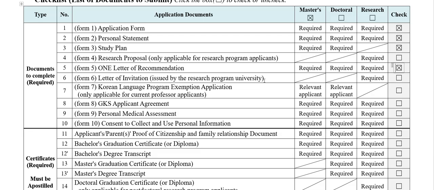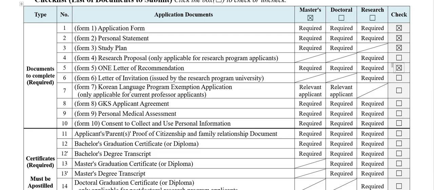If you have already got a letter of invitation from a particular university stating that you are accepted in their university for a research program, then click this. Form 7 is a new change they have made; until last year it was not included.